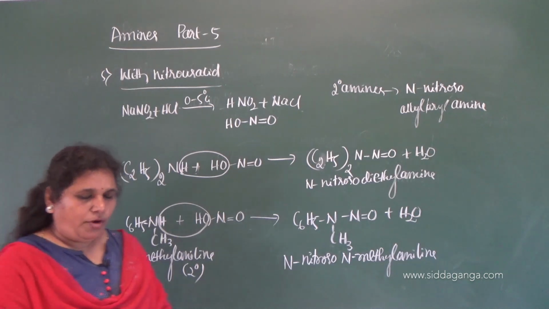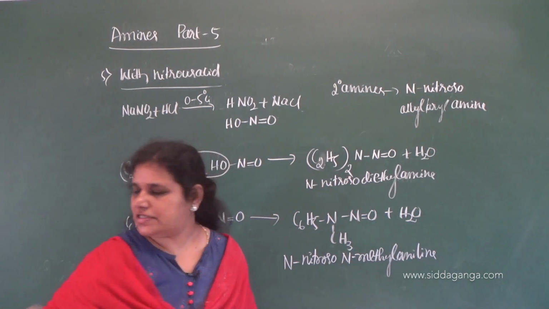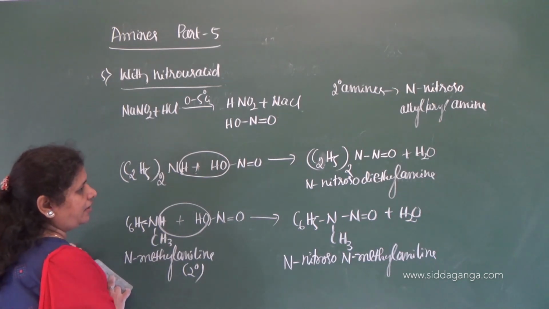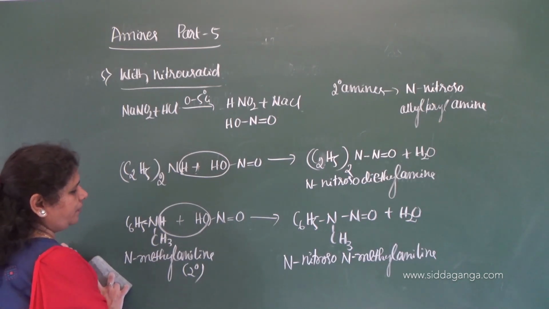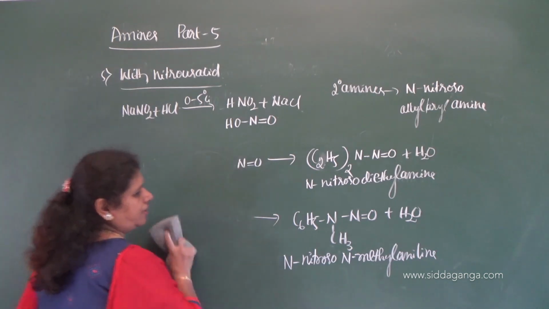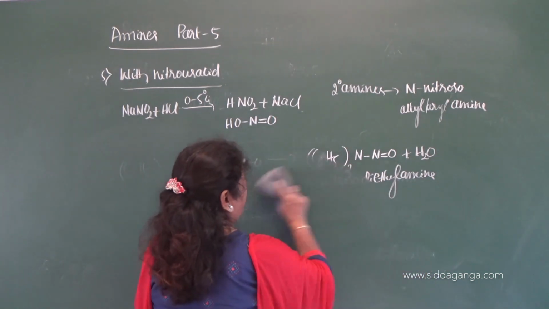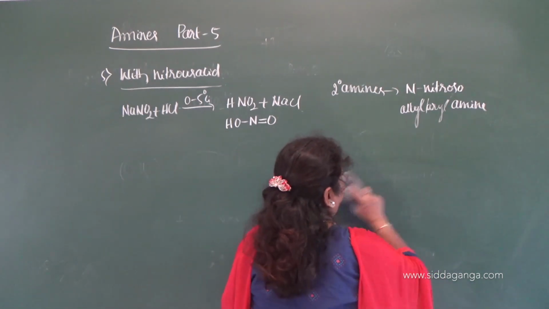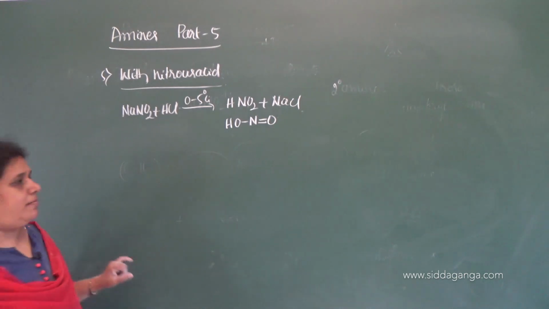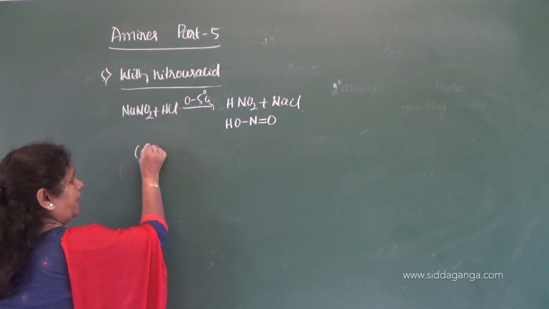Okay. Now what about the reaction of nitrous acid with tertiary amine? Let us move on to the reaction with the tertiary amine. With tertiary amine, aliphatic and aromatic amines give different products. Let me take the example triethyl amine.